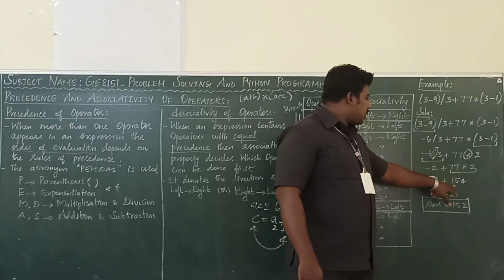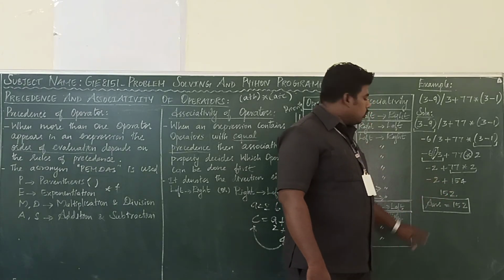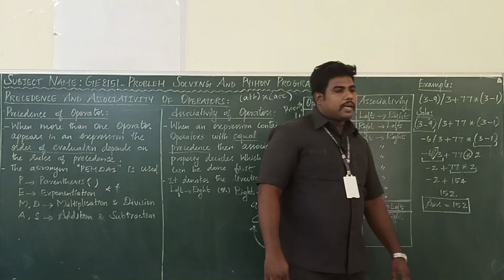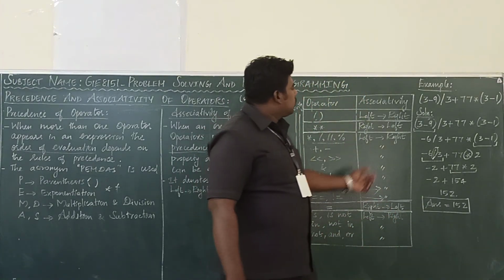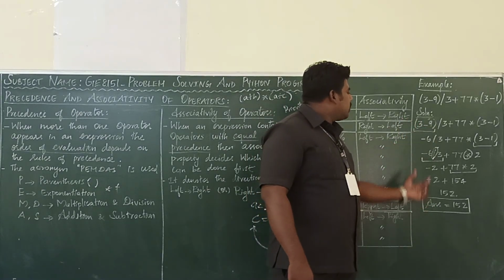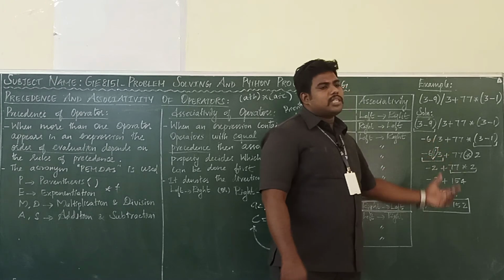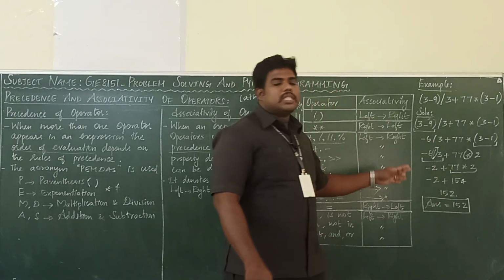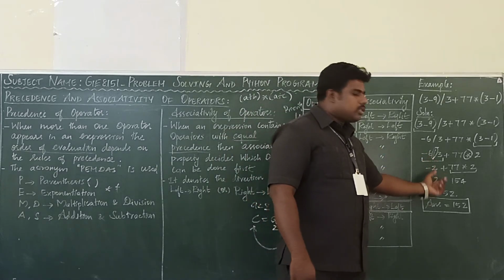So solve the multiplication, you will get 154. Then this minus 2. So at last you will get the answer 152. Now the first priority is parenthesis, second priority is here addition and multiplication is coming. So we have to see the associativity, then addition subtractions we are doing.